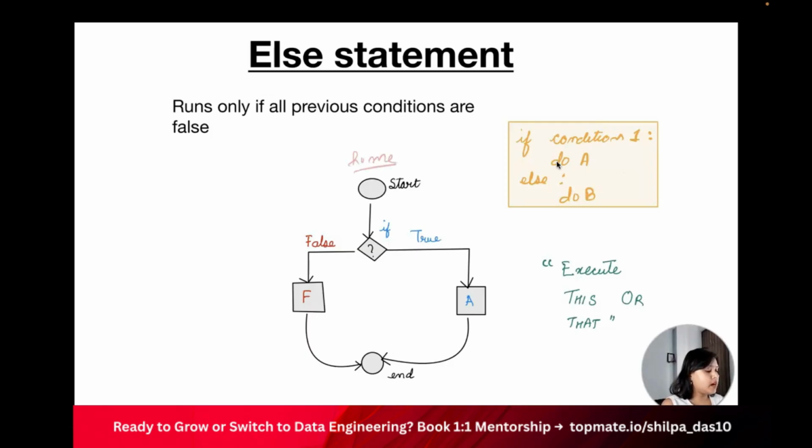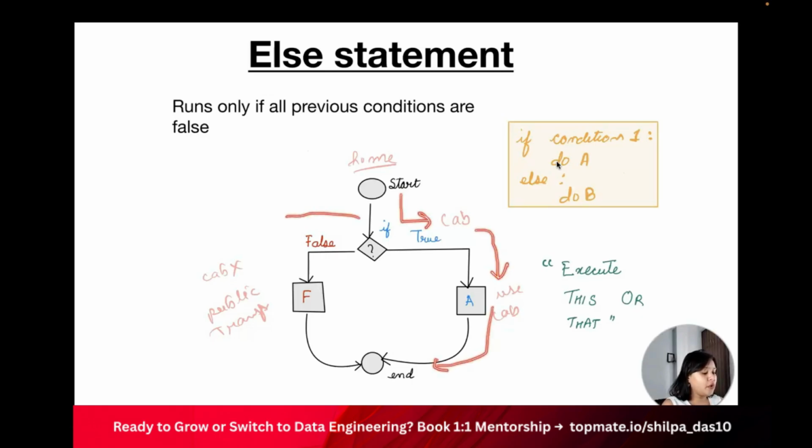Okay, this is my starting point. Now if the cab arrives, then I will use the cab. If in case the cab doesn't arrive, then I will use the public transport. So what it means is it will take two directions. If in case this is true, then I will use the cab and I will reach the office.